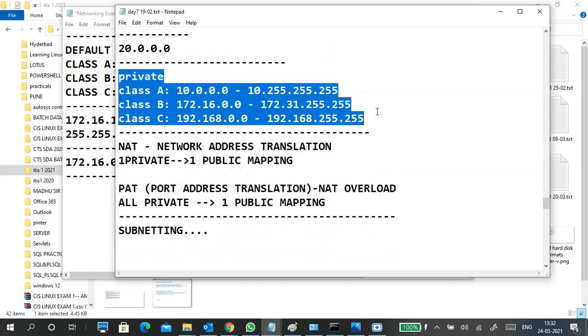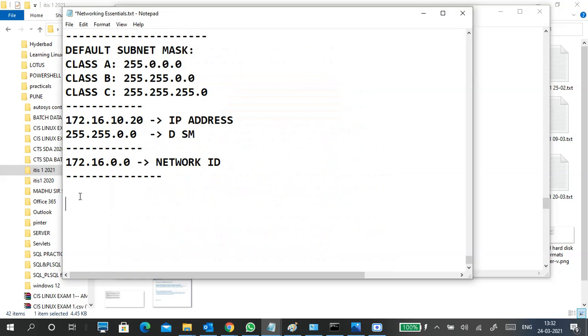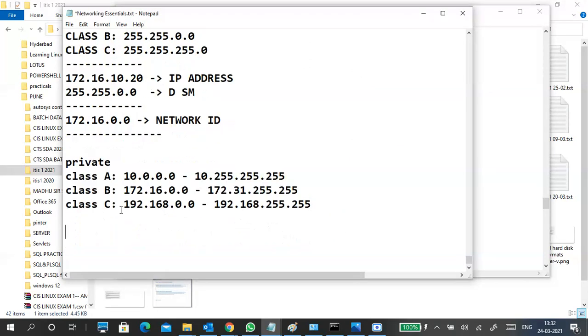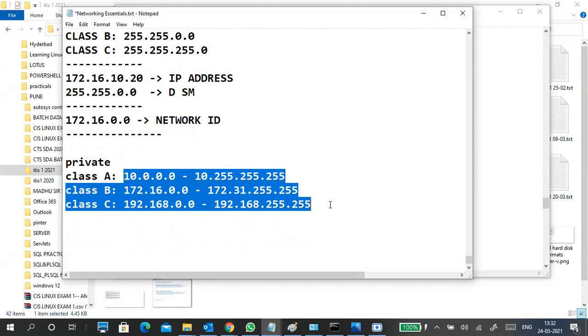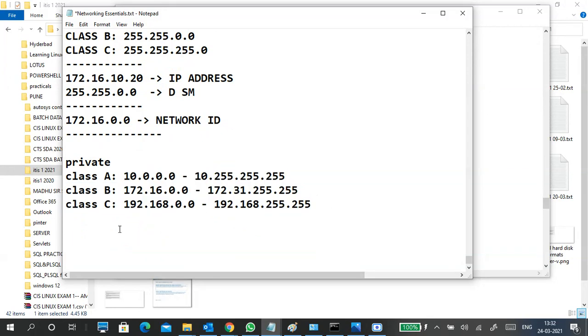I forgot one more point, that is private IP addresses are also there. These are the private IP addresses. Other than these IP addresses, usually we call them public IP addresses. Within a local network, within a LAN, we use private IP addresses only.